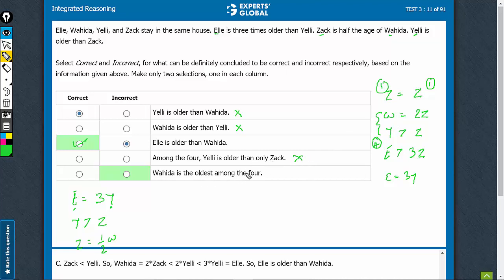Vahida is the oldest among the four. No, Vahida is not the oldest. L is the oldest. So this statement is definitely incorrect. The right pair of answers is option C and option E.